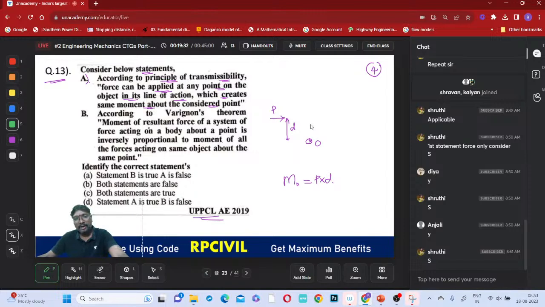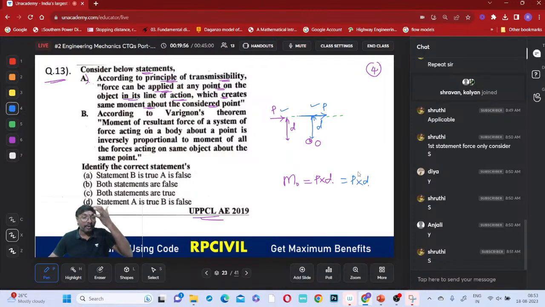Now along this line of action, if you apply the same load at this place, in the same line of action only, do you have any problem? Here I am applying, here I am applying. This also will create the same moment about this O.